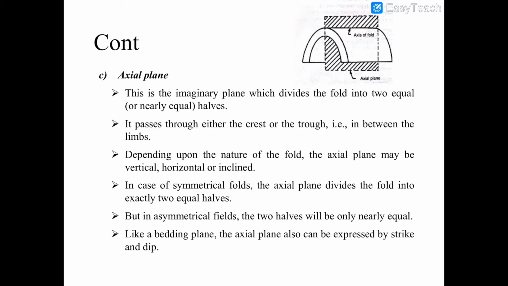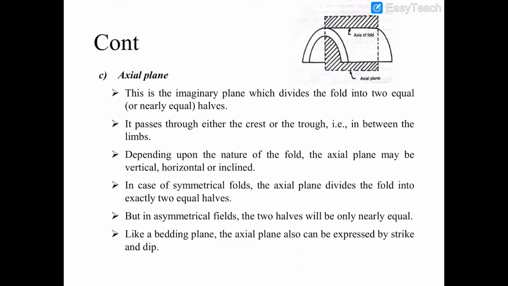It passes through either the crest or the trough. Depending upon the nature of the fold, the axial plane may be vertical, horizontal, or inclined. In case of symmetrical folds, the axial plane divides the fold into exactly two equal halves.